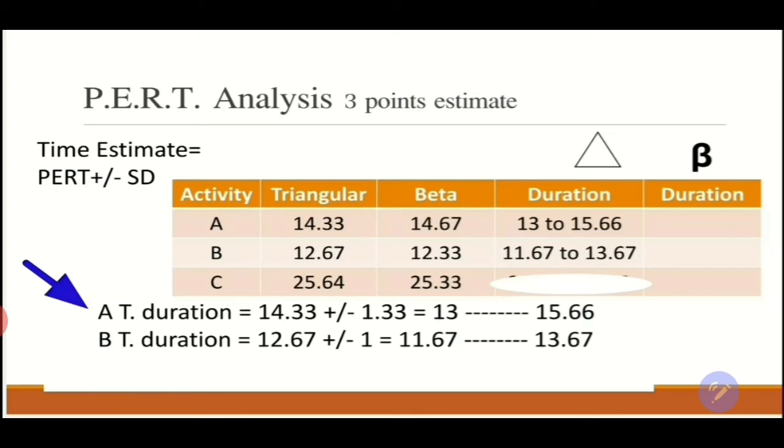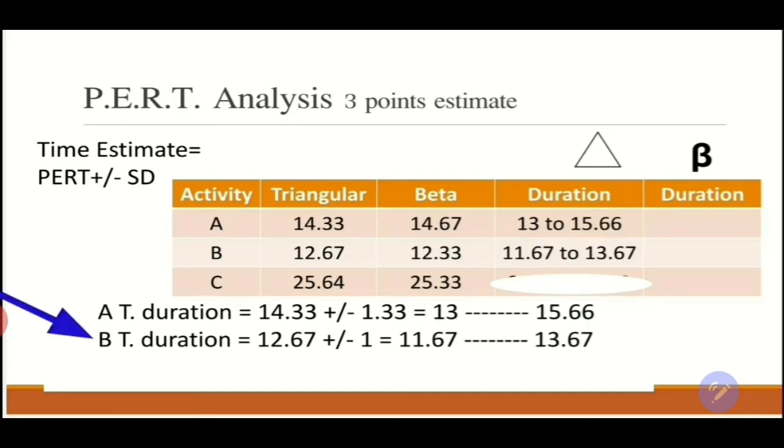Let's calculate first of all the triangular duration for the time estimation using PERT analysis. For activity A, that will be 14.33 plus or minus 1.33, which is the standard deviation, ranging from 13 to 15.66. So this activity A has a range of duration from 13 months to 15.66 months. 13 is the lower limit, 15.66 is the upper limit. It means that less than 13 months, it will never be completed, and by 15.66, that activity has to be completed as per the triangular analysis.